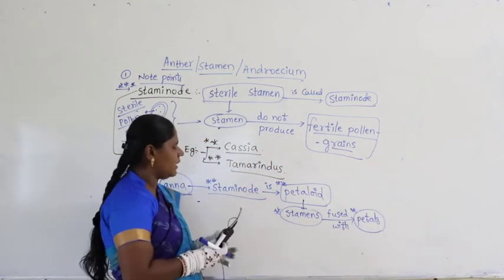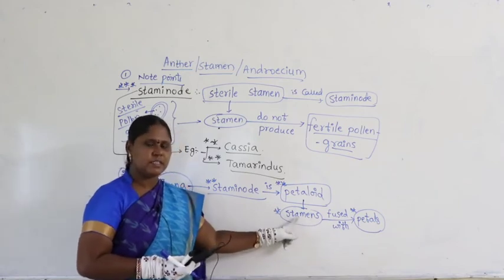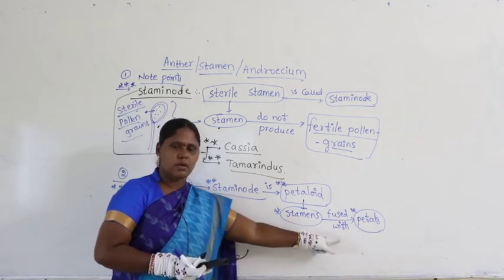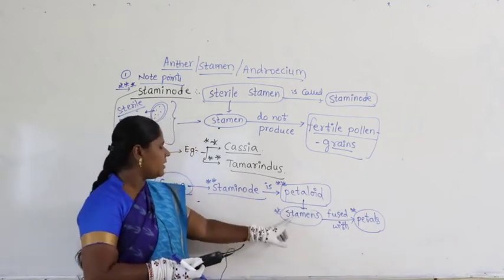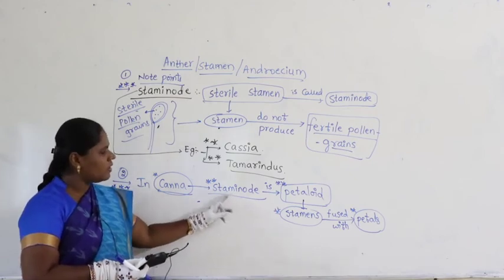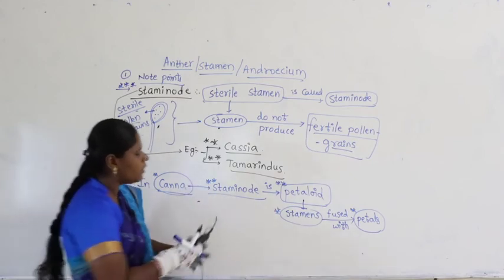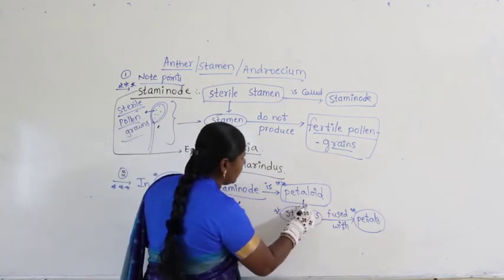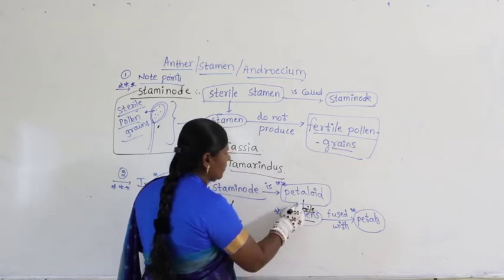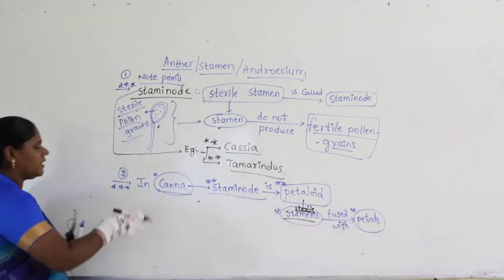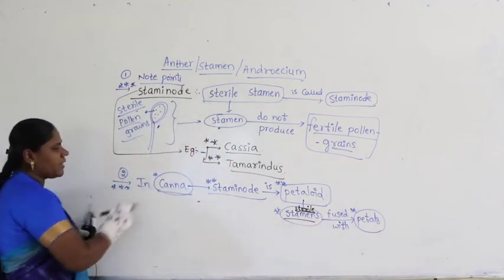You can know very clearly here the stamens. Stamens means androecium, anther, and that is fused with petals, completely fused with petals, but here it is a sterile stamen. A sterile stamen is called what? Staminode. So what can you write instead of this? Instead of stamens I can write sterile stamens. What can we write? Sterile stamens fused with petals. Where do you find such a condition? We find it in Kenna.